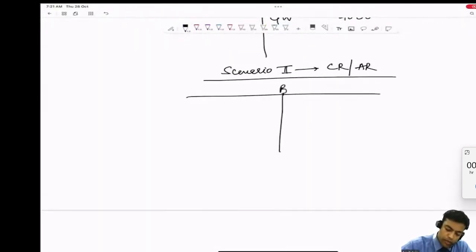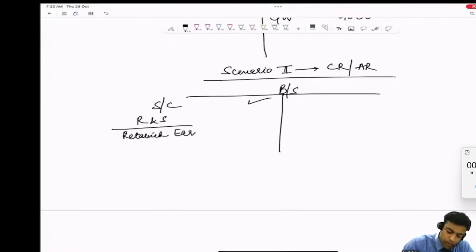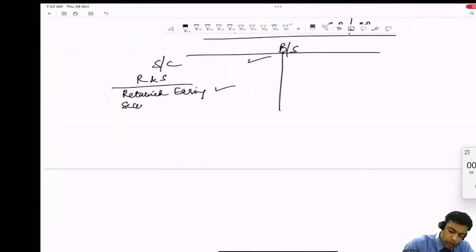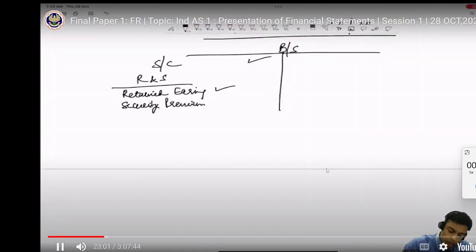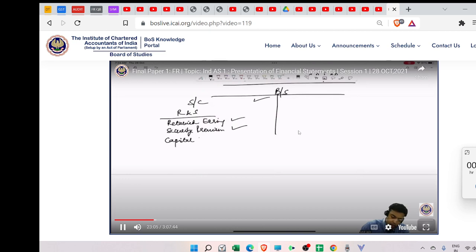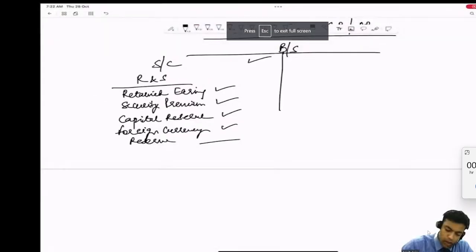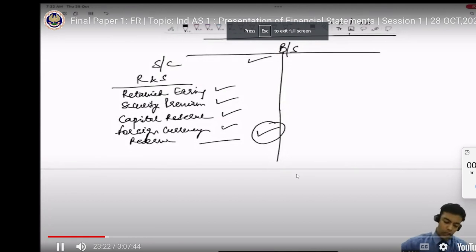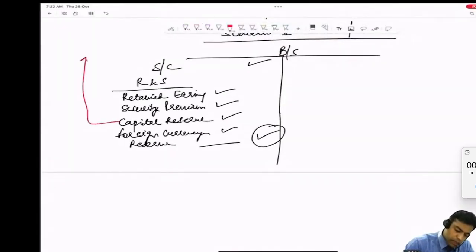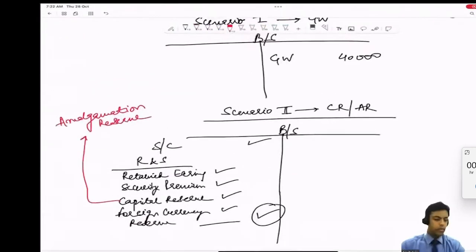Let's say this is the balance sheet. This is share capital. This is reserves and surplus. I may have retained earnings here, a securities premium, a capital reserve, a foreign currency reserve. This is the total of reserves and surplus. So this is what the capital reserve is representing here. Let's say the capital reserve is representing acquisition or amalgamation reserve. Are we clear, Sairam? What is amalgamation reserve?